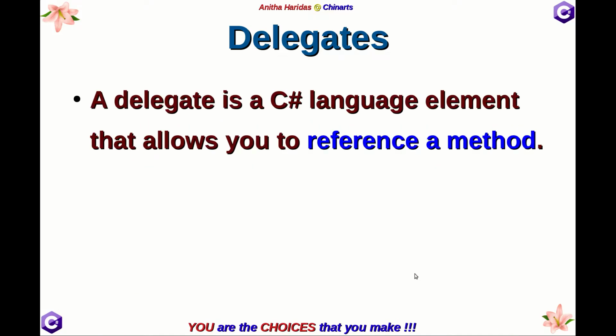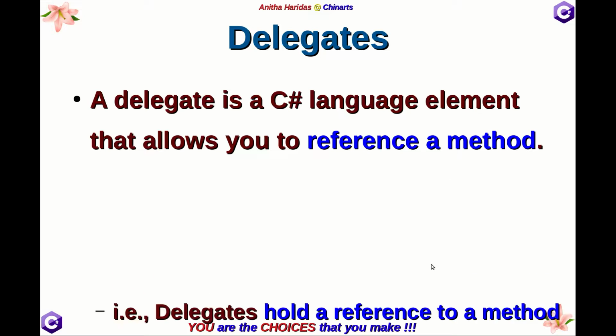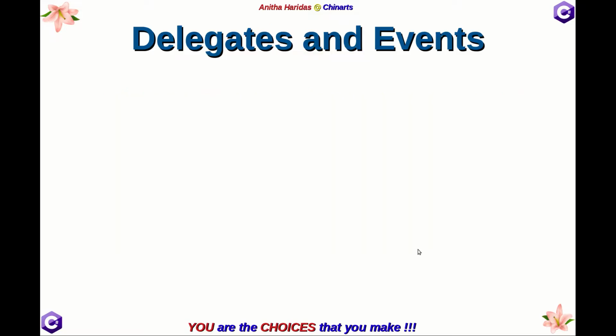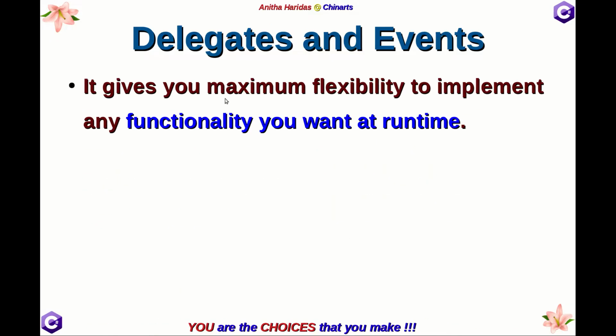A delegate is a C# language element that allows you to refer a method or reference a method. That is, delegates will hold a reference to a method. Now, the delegates generally give you maximum flexibility to implement any functionality you want at runtime.